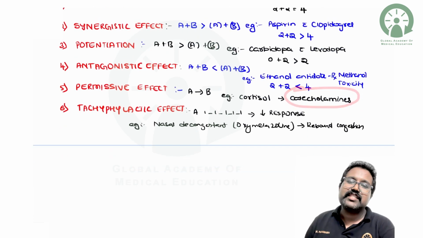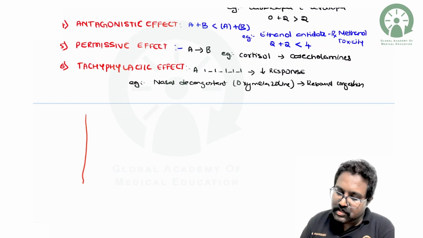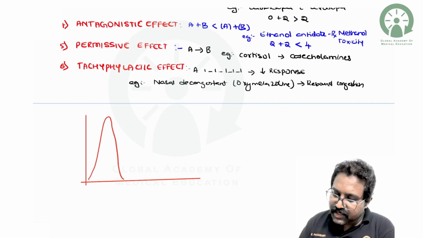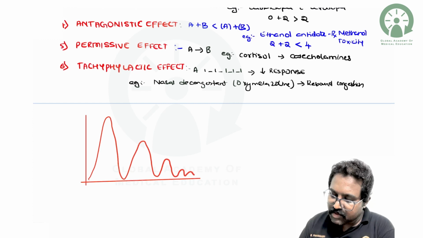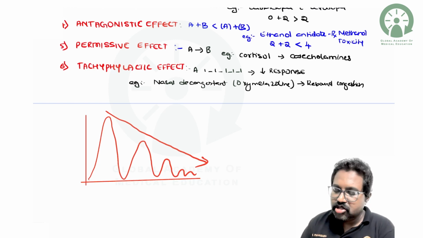So tachyphylaxis means what? Tachyphylaxis can be shown in the form of this graph, so please remember this graph. Whenever you give a drug in quick succession, the response immediately decreases. Tachy means fast, and phylaxis means protection.